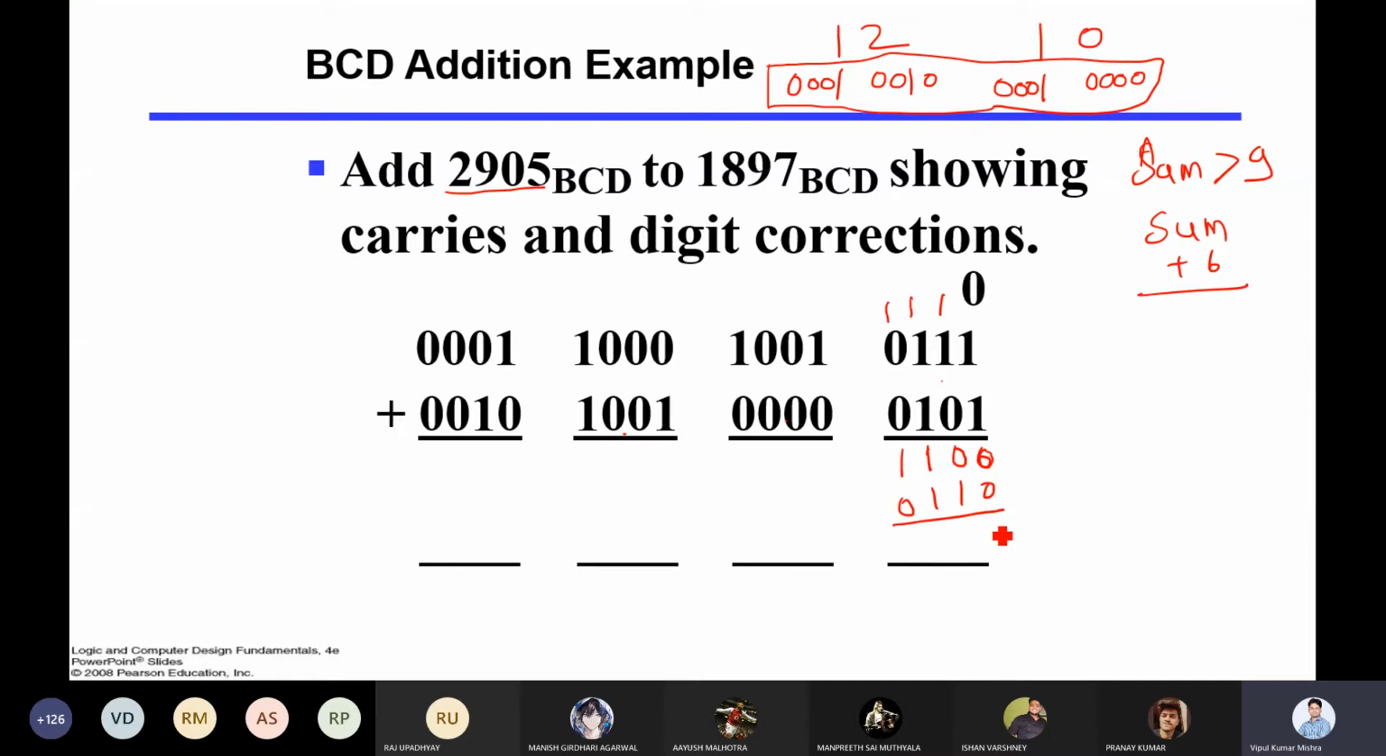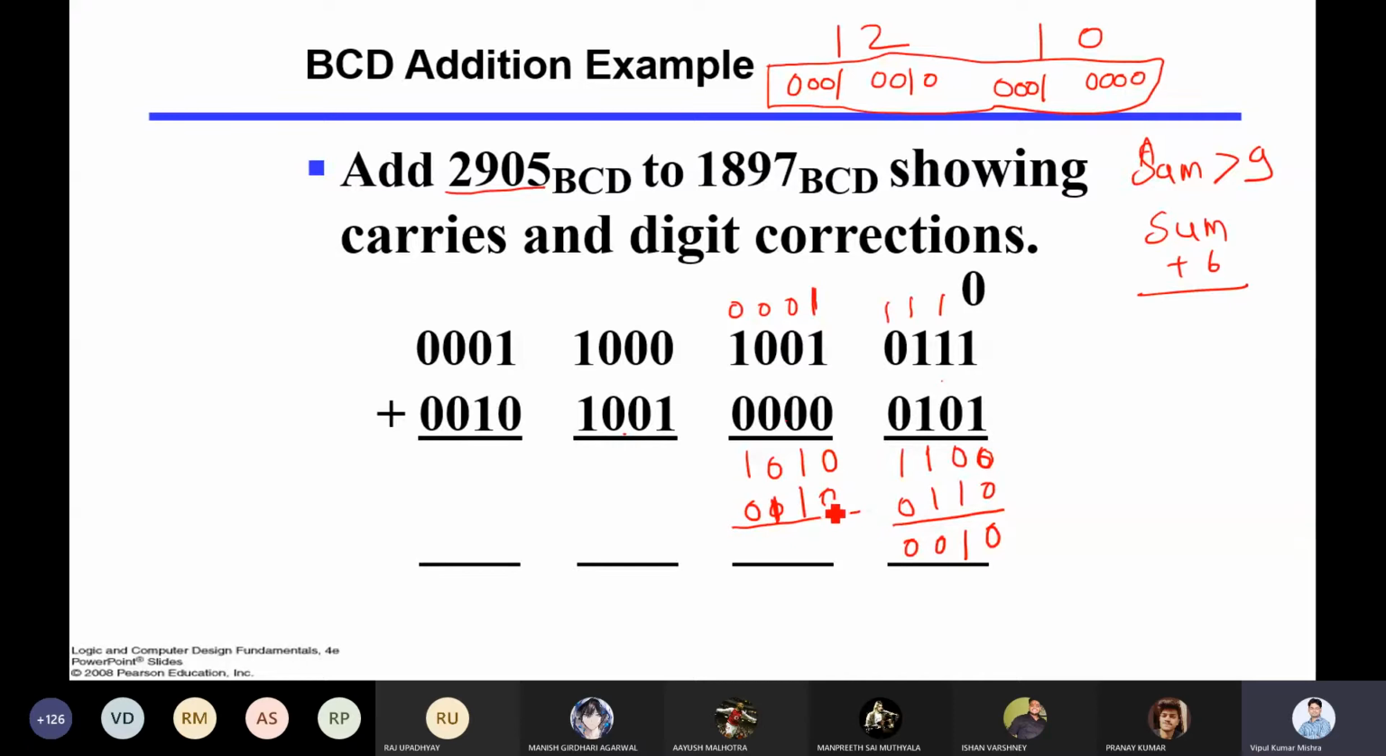Once you add plus 6, we get 0, we get 1, we get 0, and again 1 carry will be there, so this carry will go here. Now let's add it. 1 plus 1, you will get 0, then 1, then again 0, then 1. Again, it is 8 and 2, meaning it is 10, more than 9. So we have to add 6 over there.